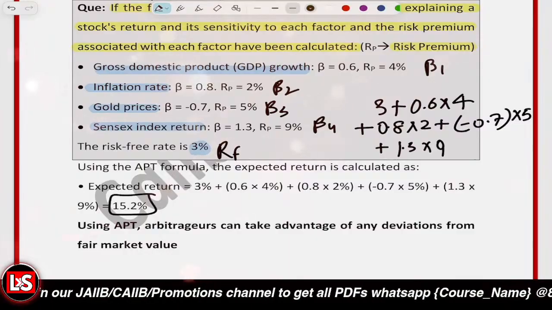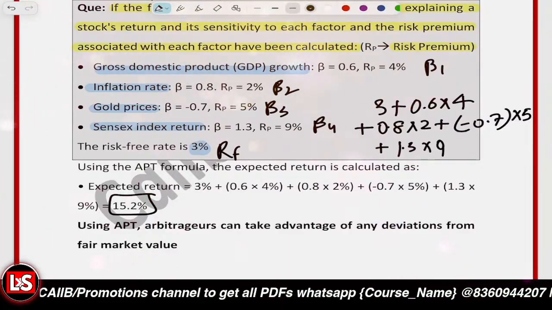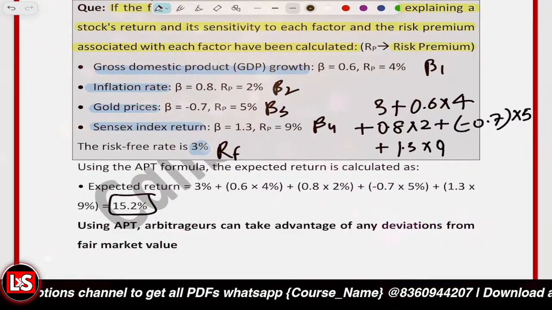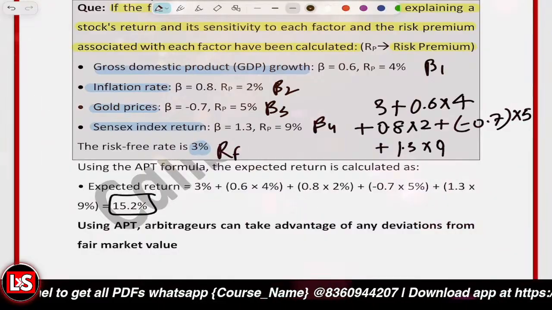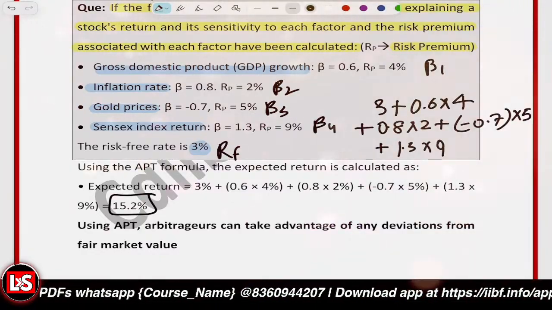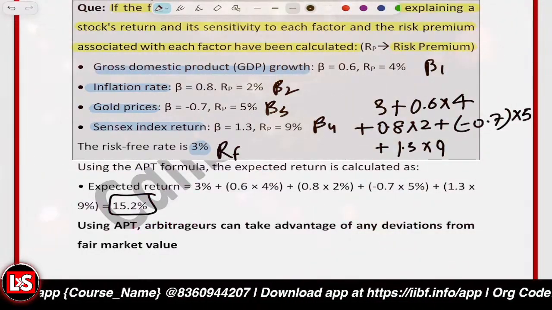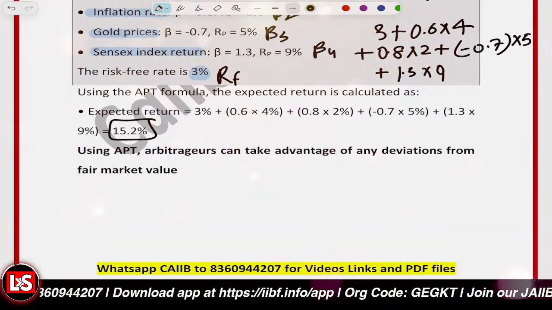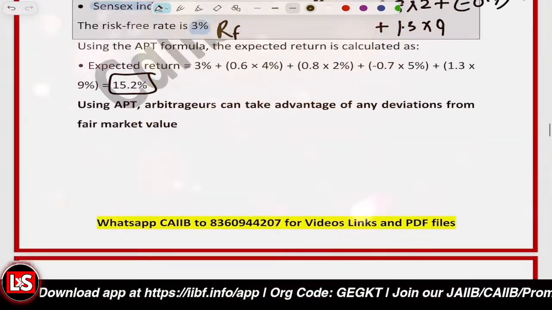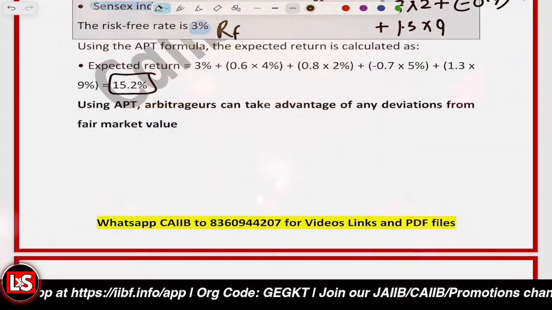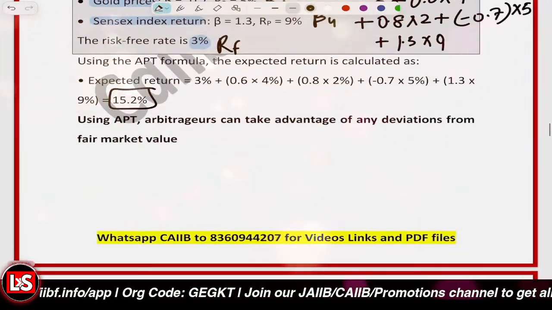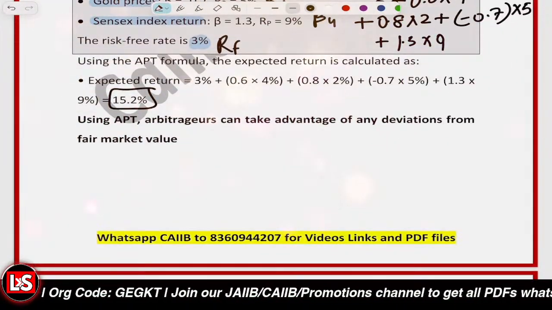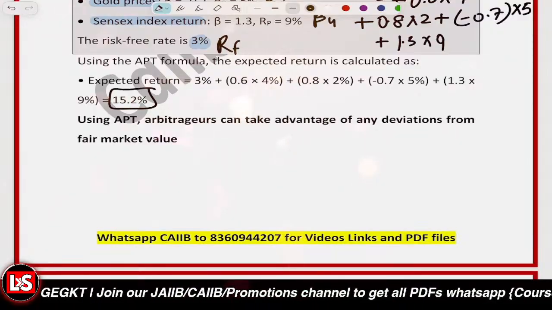So APT does consider multiple macroeconomic variables. It is much more realistic than the CAPM, and definitely it is used for a diversified portfolio. But sometimes we are not able to identify the macroeconomic factors, and complex calculations are involved. Okay, clear with it? Kindly do confirm.